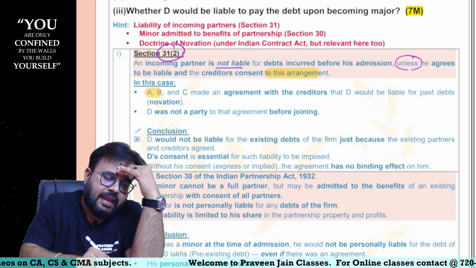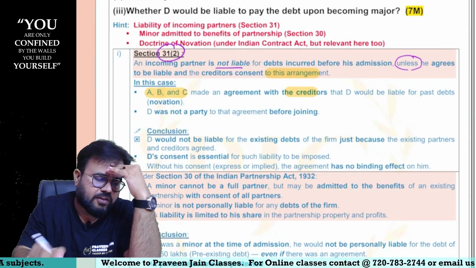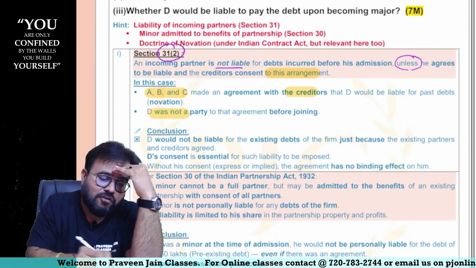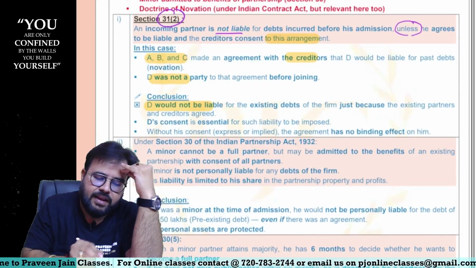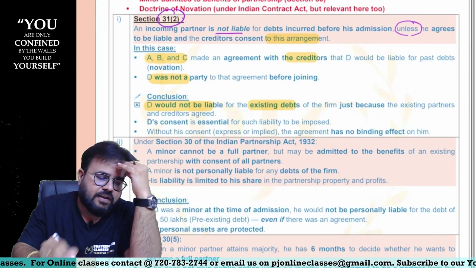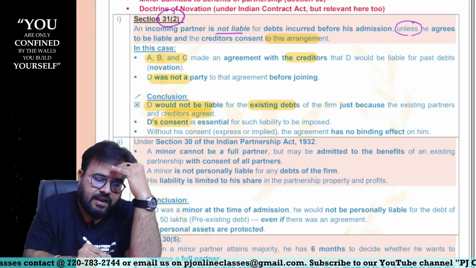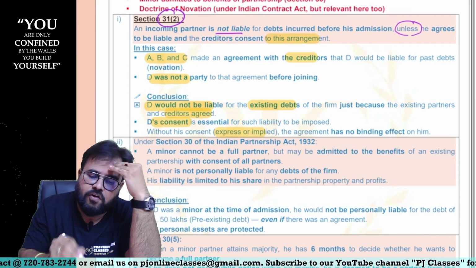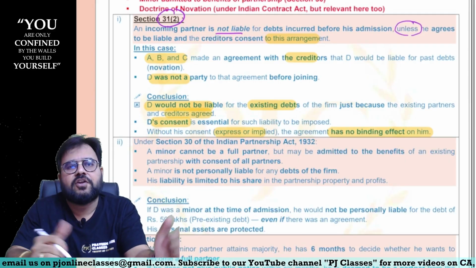In this case, ABC has made an agreement with the creditors that D would be liable for the past debts through novation, but D was not a party to that contract, sir. Hence, the conclusion is D would not be liable for what? Existing debts of the firm, just because existing partners and creditors agreed. D's consent is compulsory, sir. And without his consent, either expressly or impliedly, the agreement has no binding effect on him. In other words, there is a privity of contract.